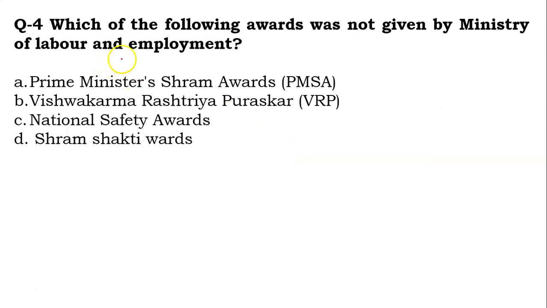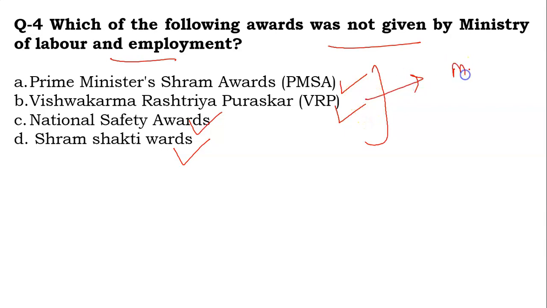The fourth question is, which of the following awards was not given by the Ministry of Labour and Employment? Your options are Prime Minister Shram Award, Vishwakarma Rashtriya Puraskar, National Safety Awards, Shram Shakti Awards. Friends, these three awards, Prime Minister Shram Awards, Vishwakarma Rashtriya Puraskar, and National Safety Awards, are given by the Ministry of Labour and Employment. But the Shram Shakti Awards are not provided by the ministry.